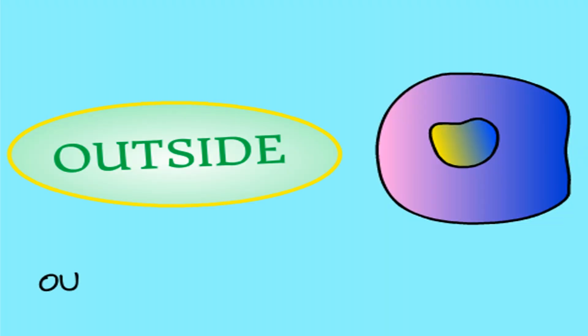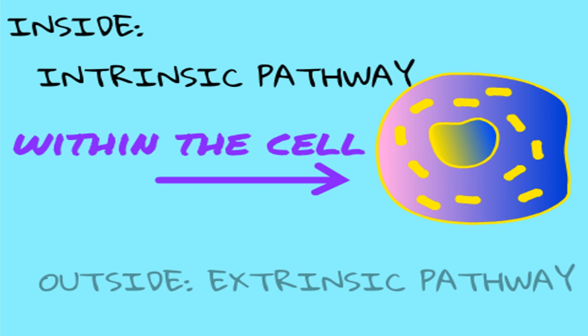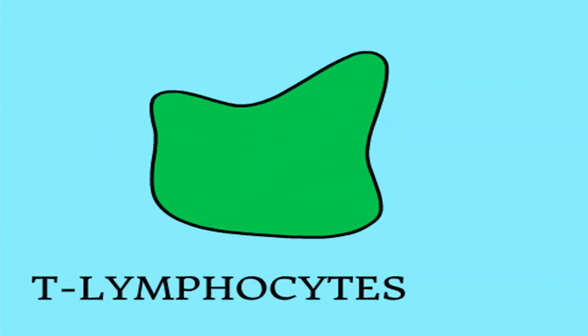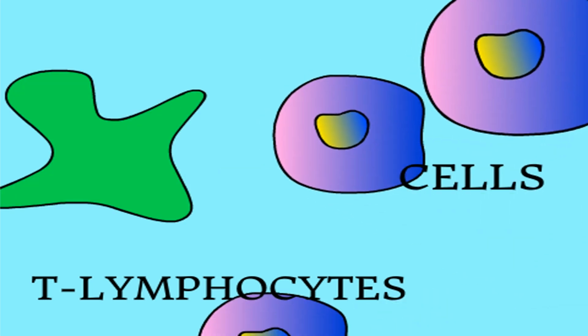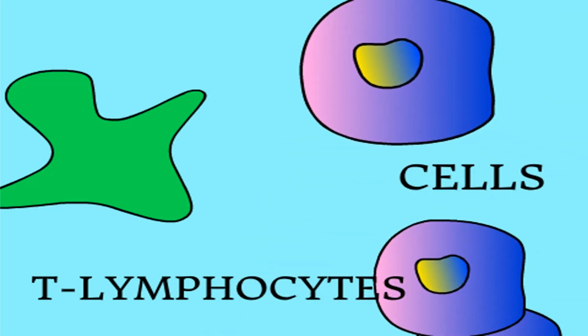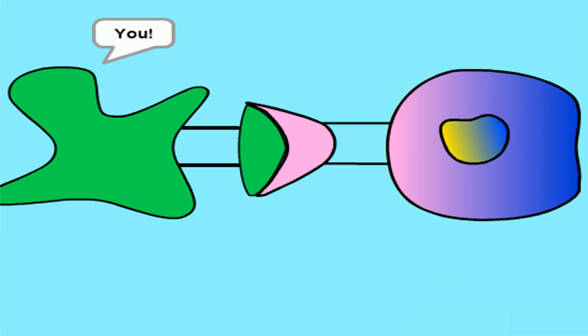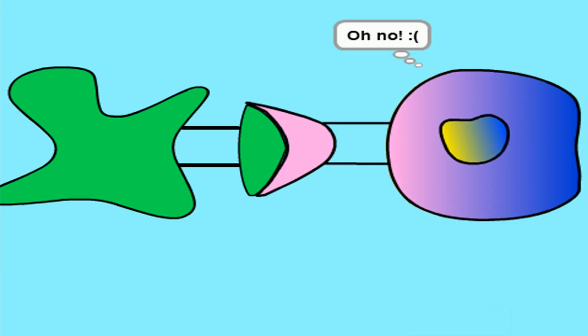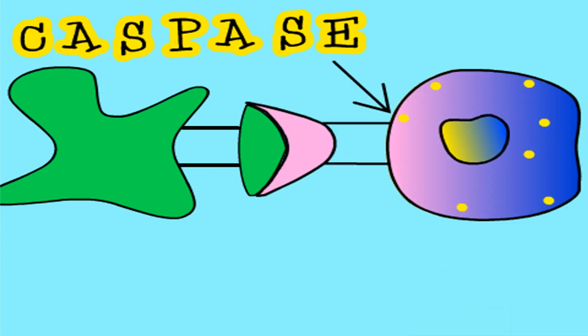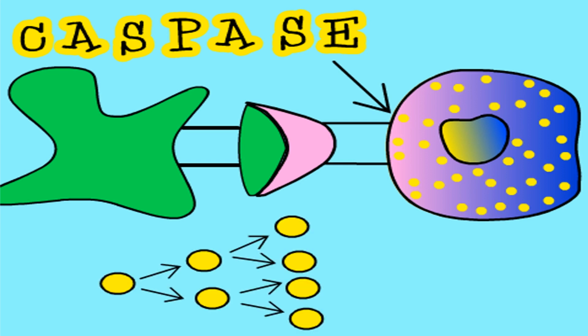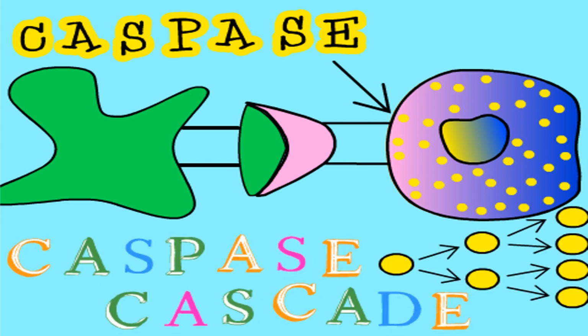What is this trigger? This trigger can come from the outside or the inside. Our body has immune cells which are designed for this purpose. T lymphocytes. T lymphocytes are WBCs that keep a lookout for very old or dysfunctional cells. Once it spots one, it begins a complex process which releases a killer enzyme called caspase. This caspase triggers the release of more caspase, and this is what we call the caspase cascade.